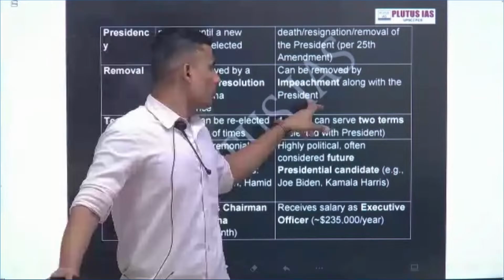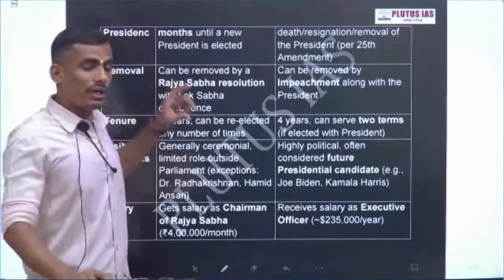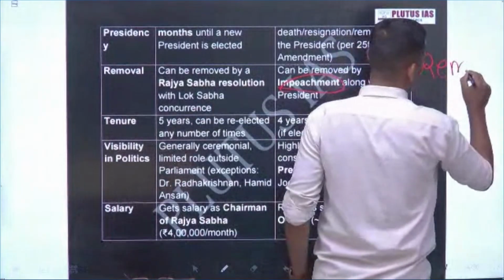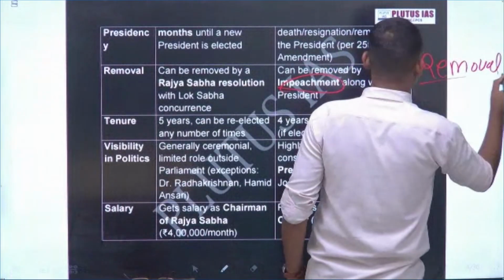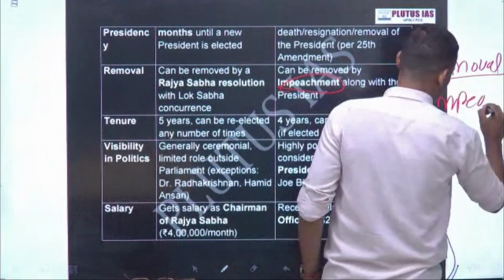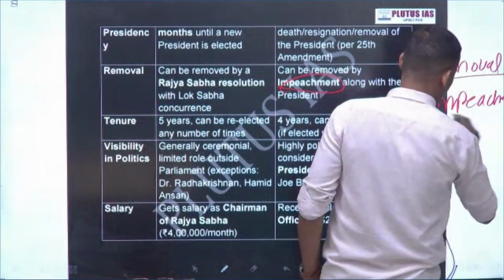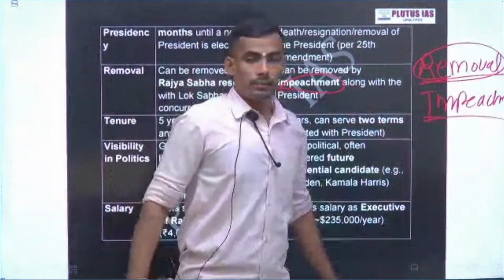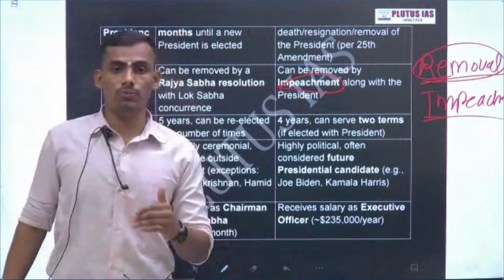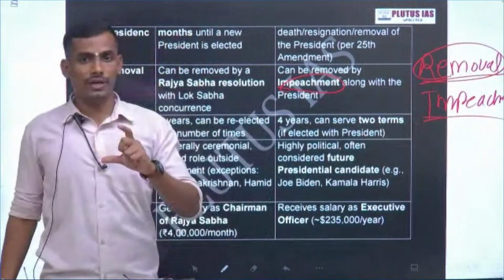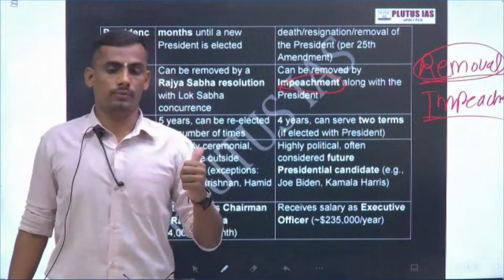In the USA, impeachment. But in our case, for the President it is impeachment, and you might be aware of the difference between removal and impeachment. In the presidential case, we use the term impeachment, but in the Vice President and judges' case, we use removal. The logic behind this is that the President is the highest, first citizen of India, so no one can remove him or her.